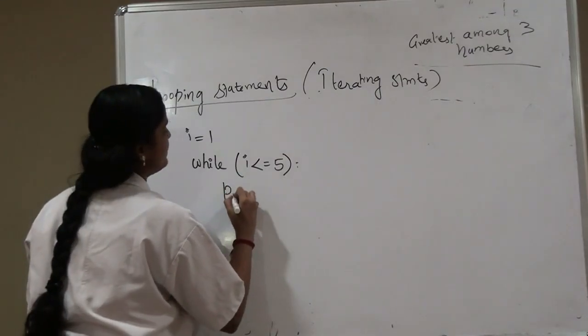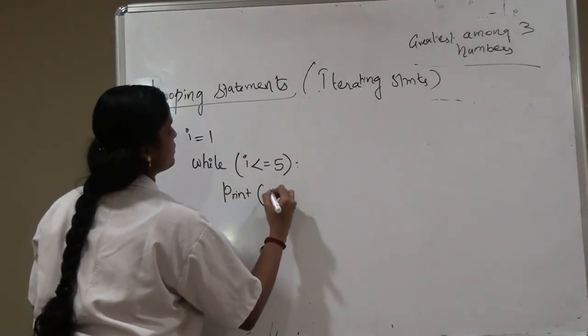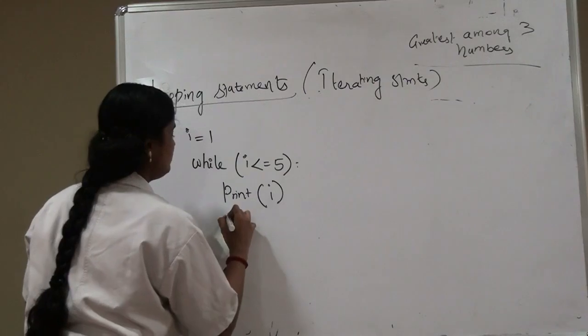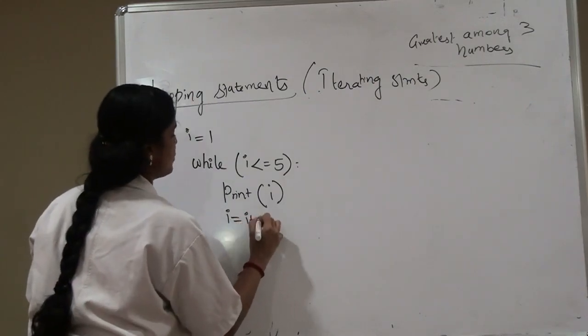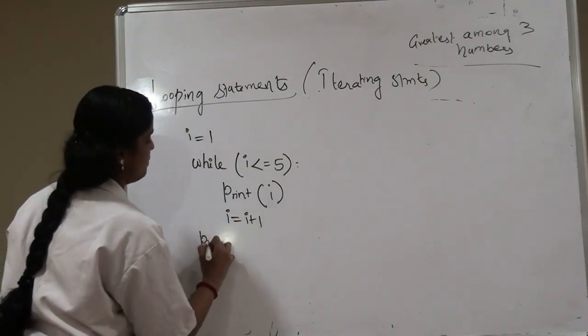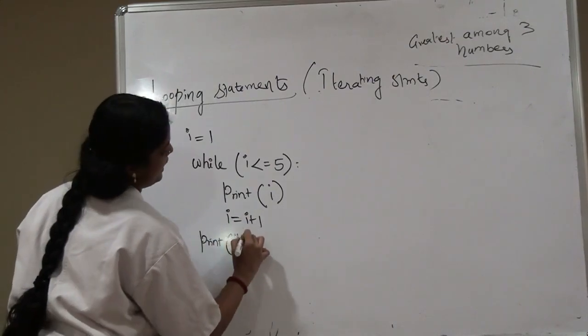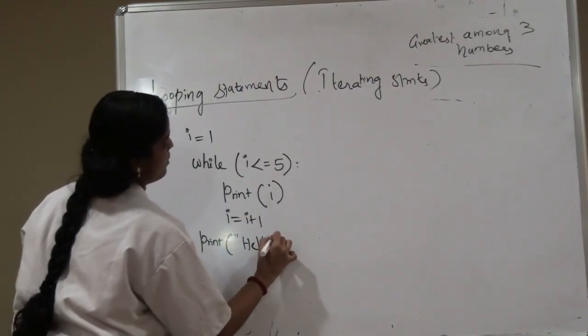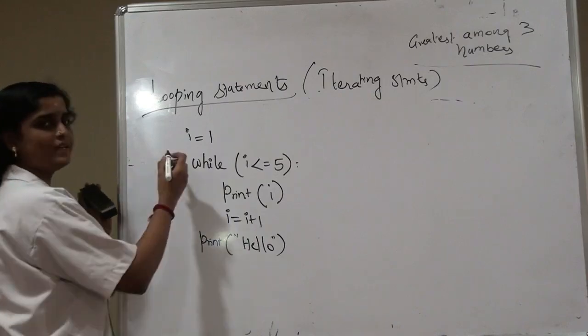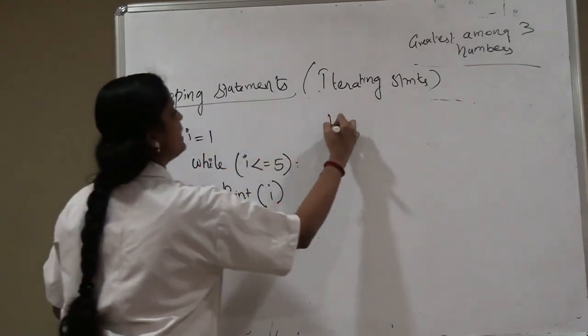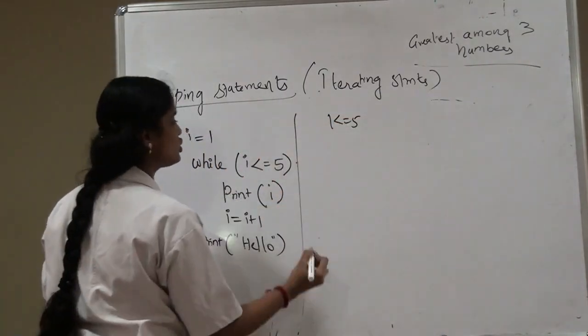So print I. Then I is equal to I plus 1. Then, outside the loop, print hello. So first I becomes 1, 1 less than or equal to 5, the condition is true.